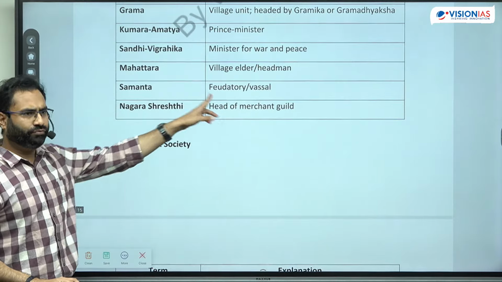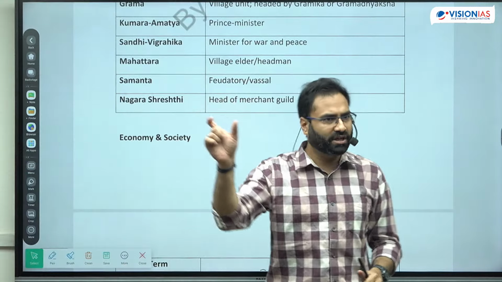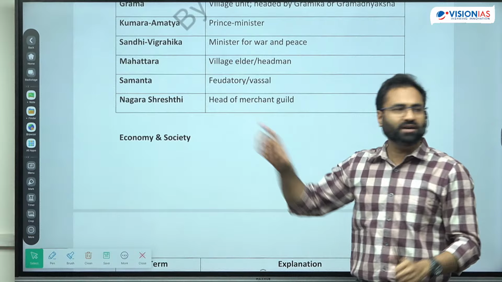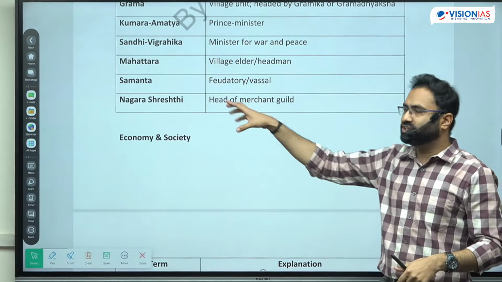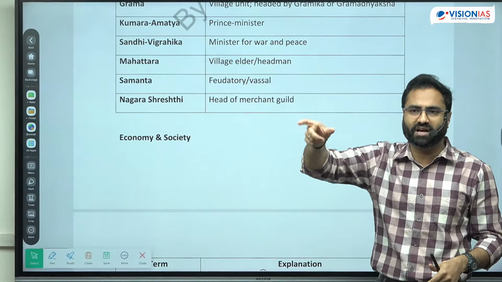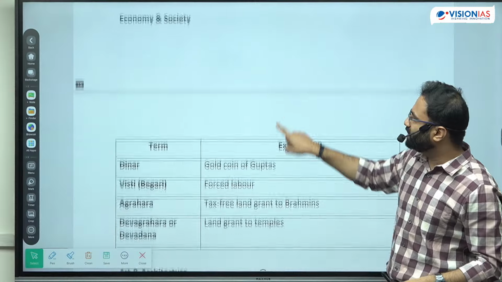Then Samant, feudal lords. Then Nagar Shreshtis. Shreshtis were the guild persons, and Nagar means the area of the urban region, right? So it is the head of the merchant guild mainly, or merchant guild active कहाँ था? Mainly in the urban region. That's why it is the head of merchant guild in the urban region.